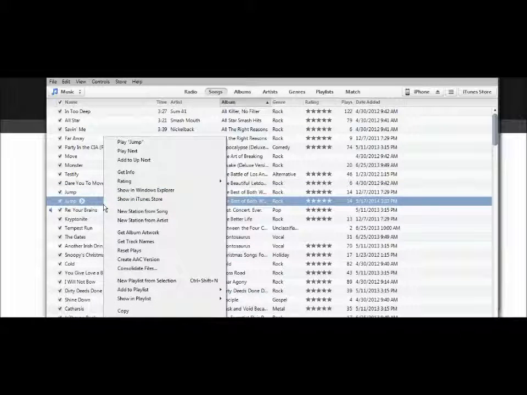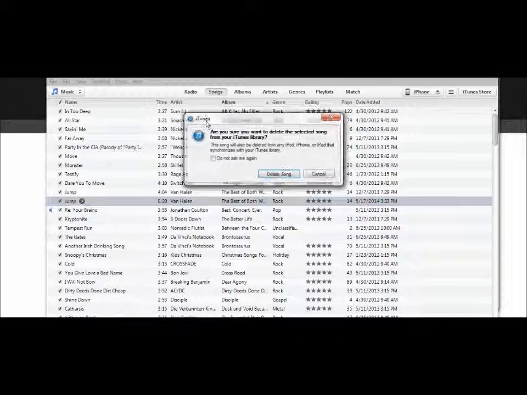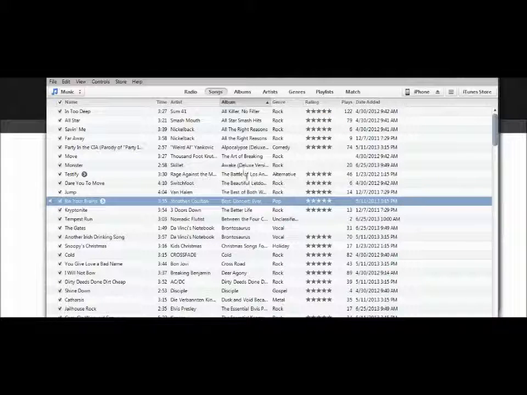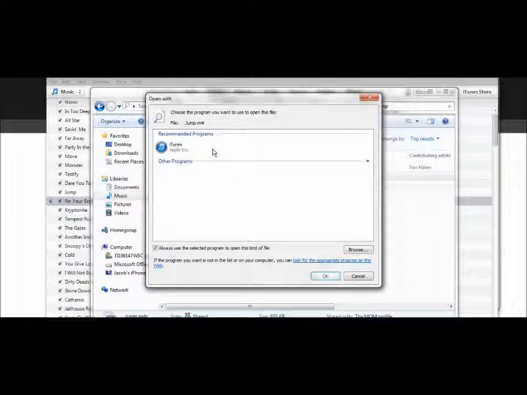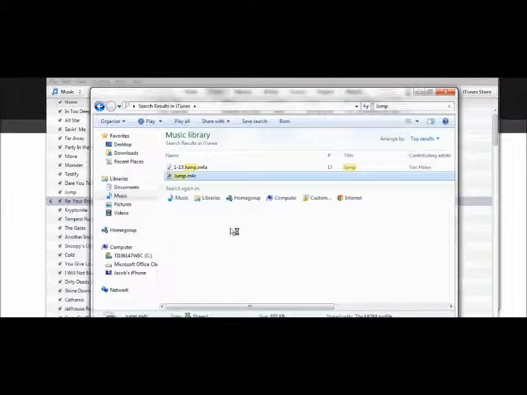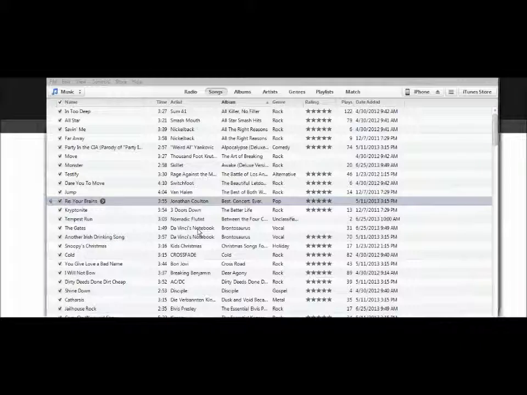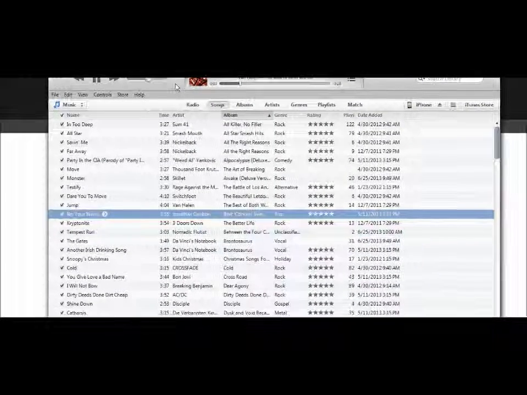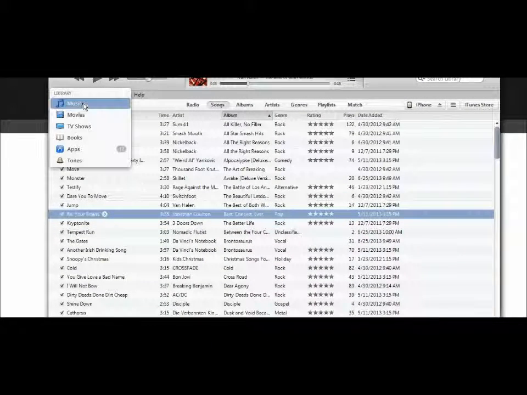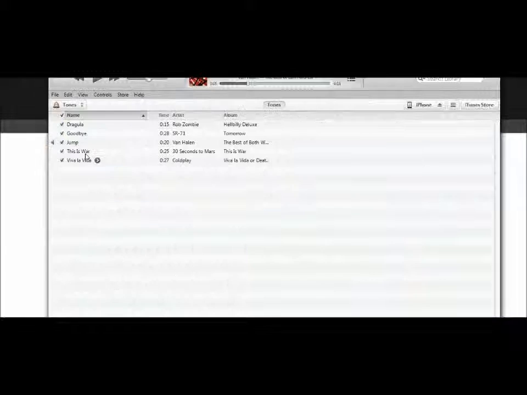The next part you want to do is to delete that 20-second song. Alright? Brilliant. Open with iTunes. See, now it's playing it. Check Tones. And now there is your new tone.